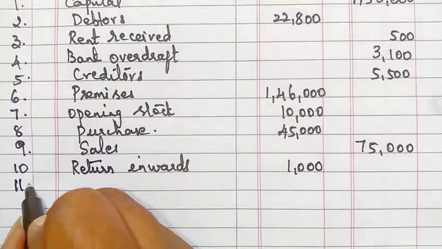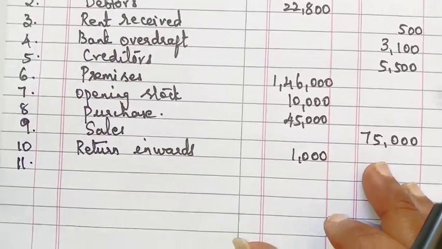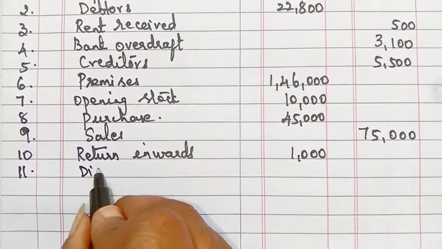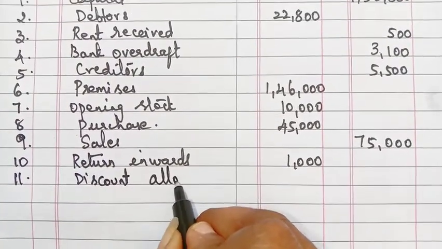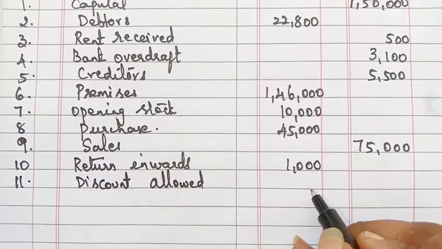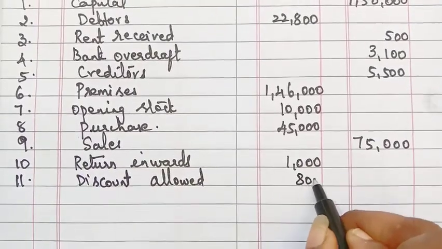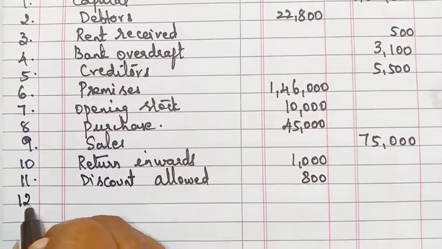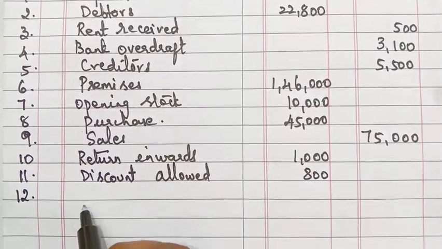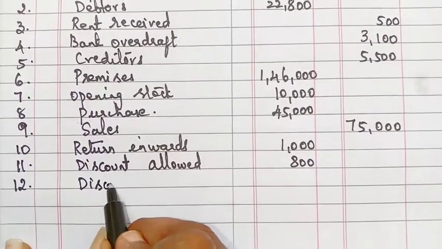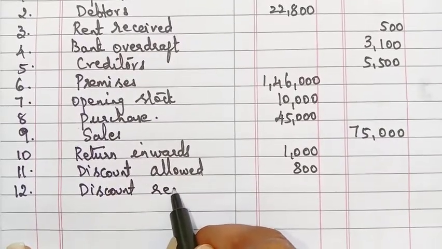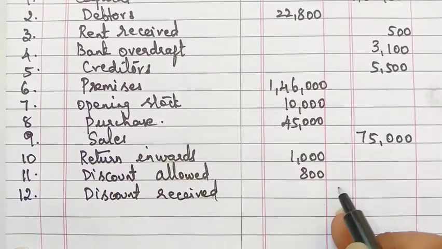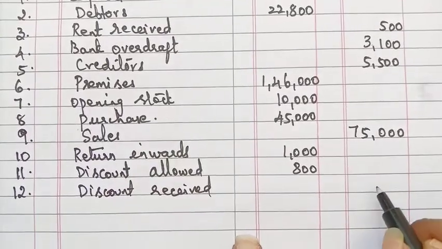Next, number 11, discount allowed. Allowed means that is the expense for you, that will come in the debit side as 800. Next, the 12th one, discount received. Discount received is income for you, that will come in the credit side as 1,000 rupees.